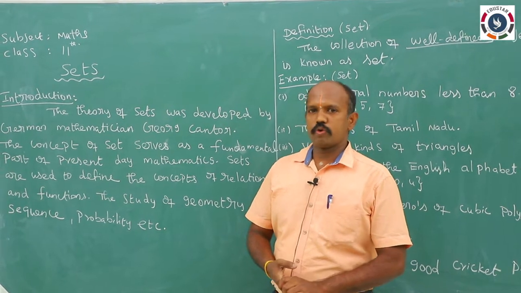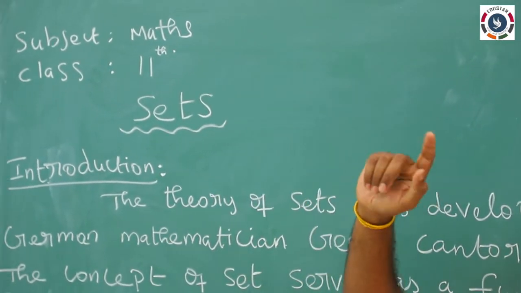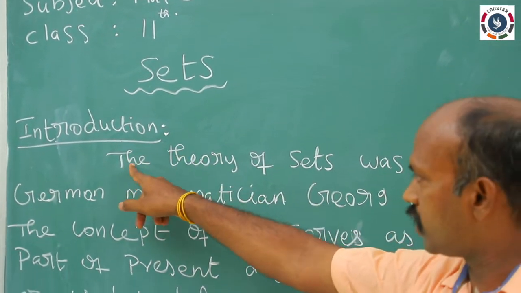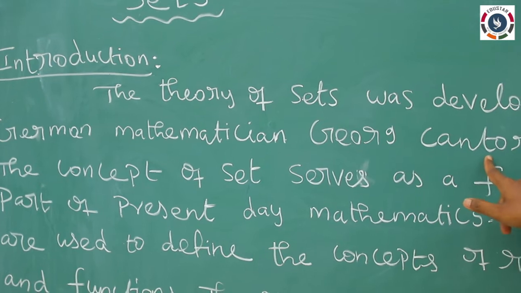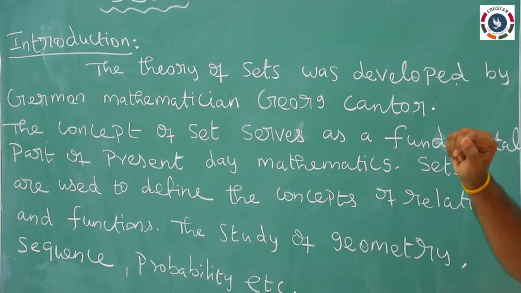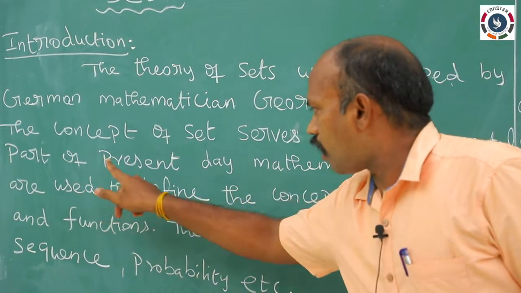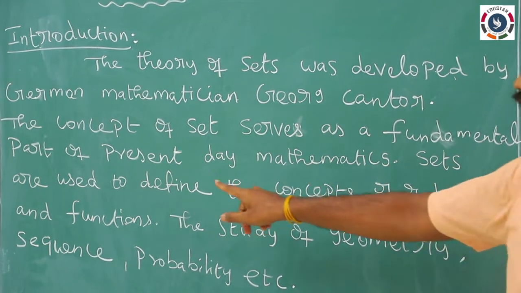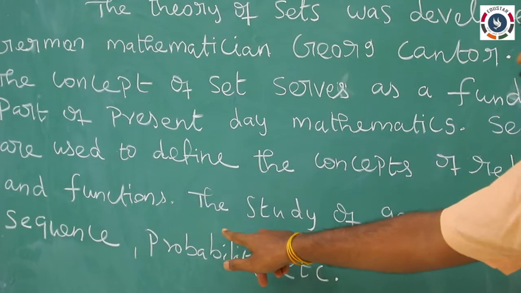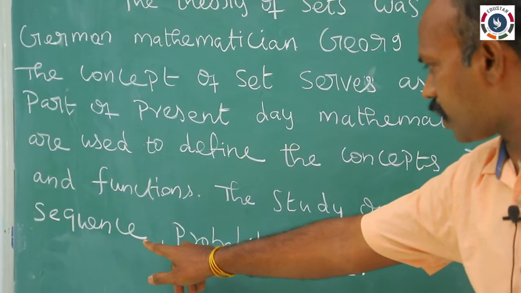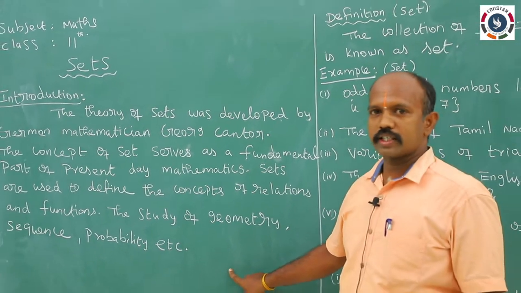Today we discuss the chapter Sets, the theory of sets. The theory of sets was developed by a German mathematician, Georg Cantor, in 1845. The concept of set serves as a fundamental part of present day mathematics. Sets are used to define the concept of relations and functions, and in the study of geometry, sequences and probability, etc.